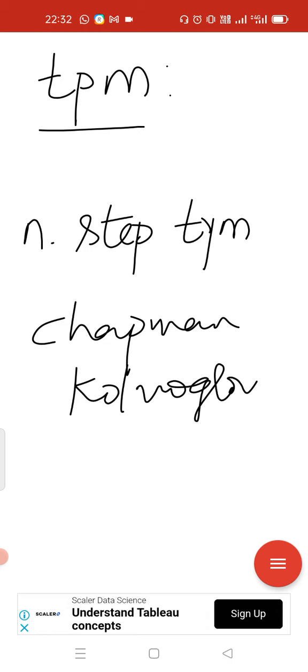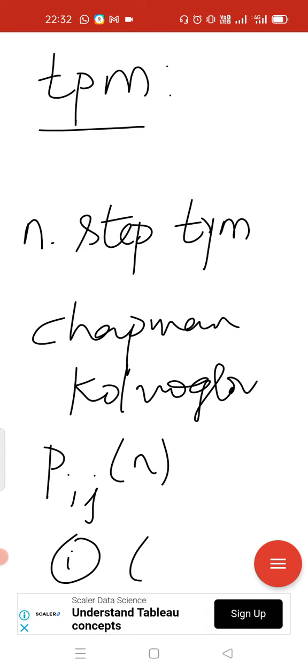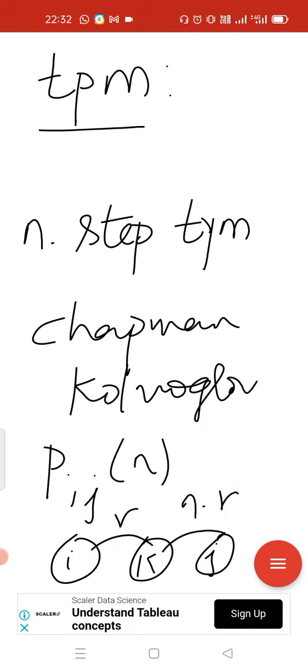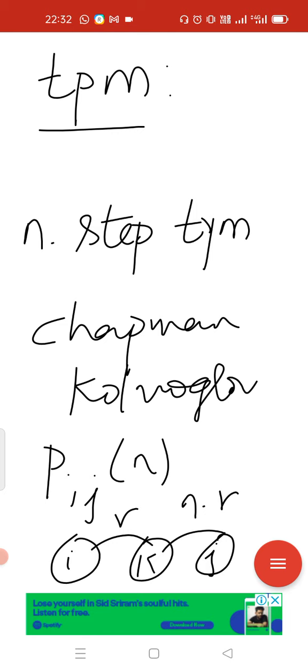If you want to move from i to j in n transitions, then it is possible that we can move from i to k in r steps and k to j in n minus r steps. So that is called the Chapman-Kolmogorov equation. This is for the non-homogeneous case.